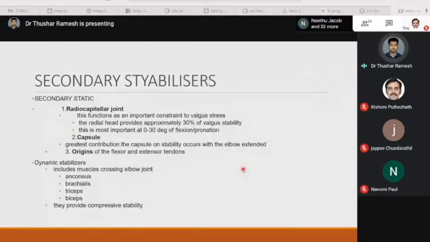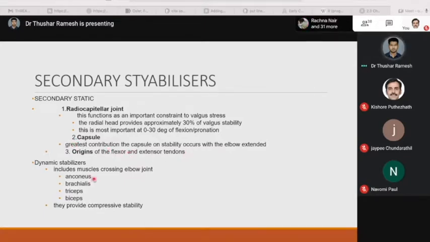Secondary static stabilizers: the radiocapitellar joint. This functions as an important constraint to valgus stress. The radial head provides approximately 30% of the valgus stability. This is most important at 0 to 30 degrees of flexion or pronation. Capsule: the greatest contribution of the capsule to stability occurs when the elbow is extended. And the third static stabilizer is the origin of the flexor and extensor tendons.